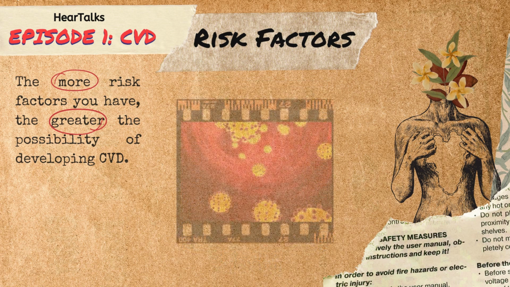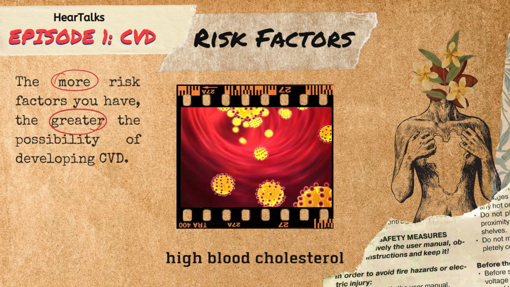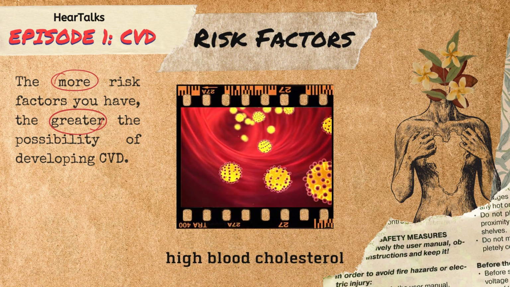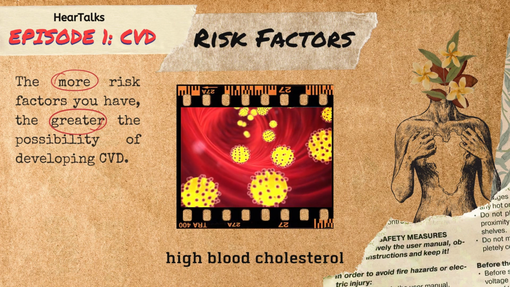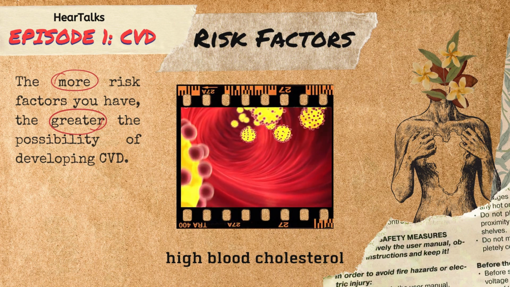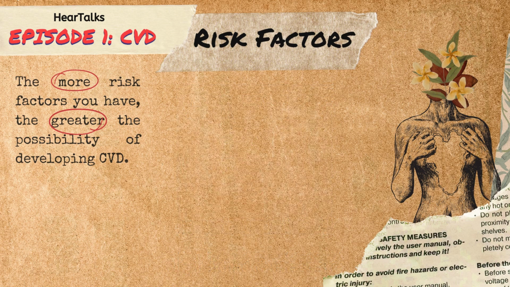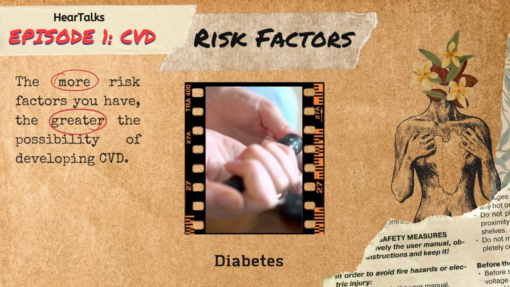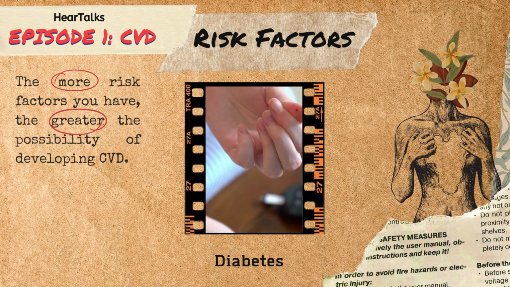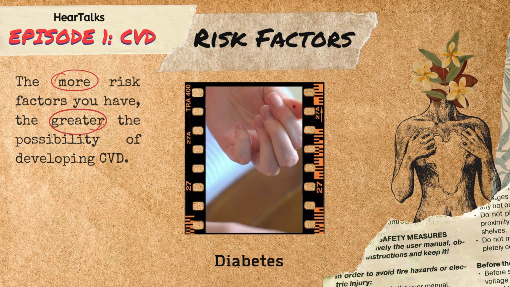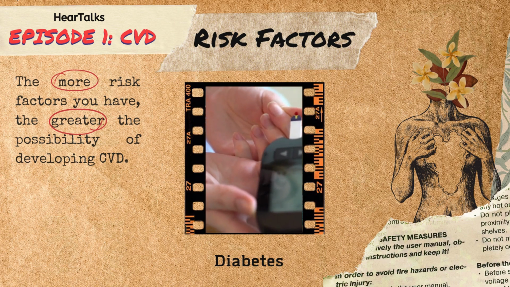Having high blood cholesterol increases the risk for developing CVD since it can cause the blood vessels to narrow and increase the risk of developing blood clot. Also included in the list of risk factors for CVD is diabetes. High blood sugar levels may negatively affect the blood vessels and make them become narrowed.